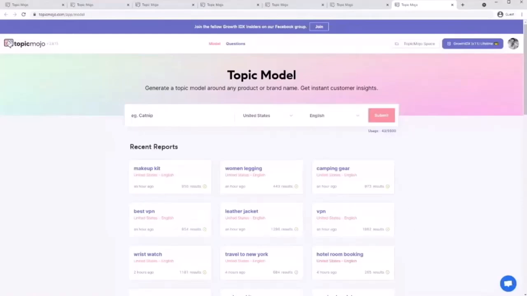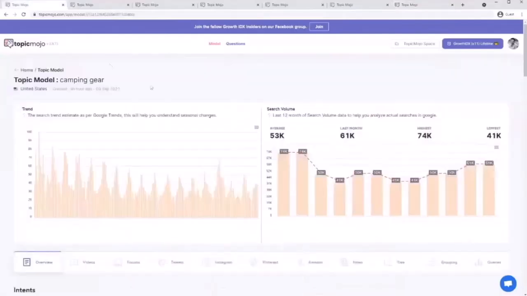Like, for example, camping gear. Here's one for camping gear. Like, I want to write a blog post about camping gear. It could be a top list, a top 10. That doesn't matter, I don't have to write top 10 camping gear. So if I want to write a blog post about camping gear, all I need to do is write the keyword camping gear, and I will get everything around it within the report.